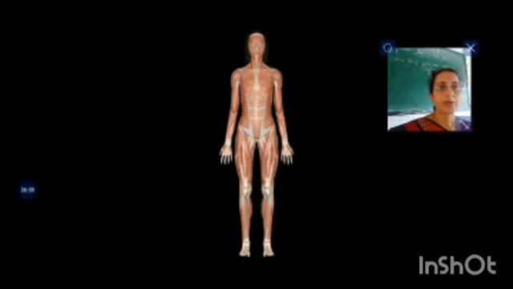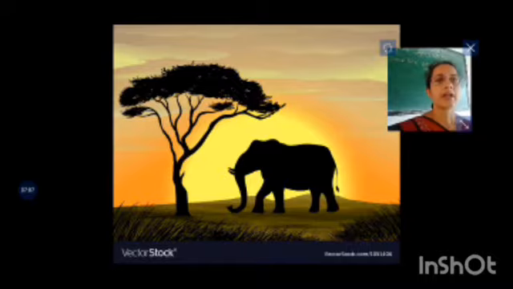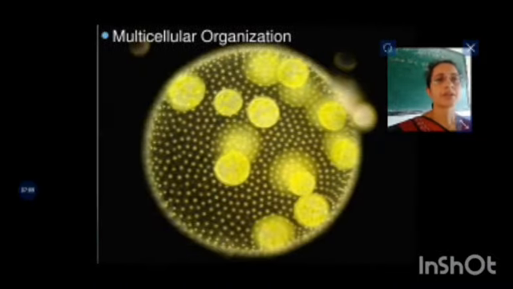There are about trillions of cells in a huge organism like a human being, a tree or an elephant. Here you can see a multicellular organism. You are seeing the algae, where the example is Volvox. Here there is a colony of Volvox where you can see a number of cells.